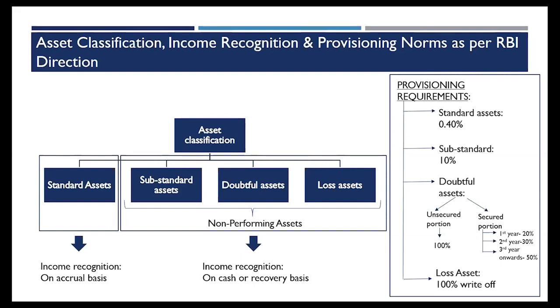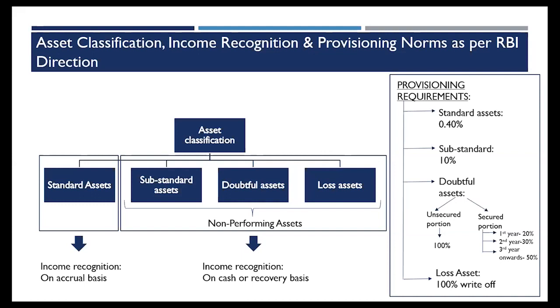So say, we'll take an example, 1st January was my due date for payment and I did not pay on that day. And I continue the default till 31st of March. So after 3 months, as on 31st March, this particular asset will be considered as an NPA, non-performing asset. NPA now has 3 subcategories: substandard, doubtful, and loss.